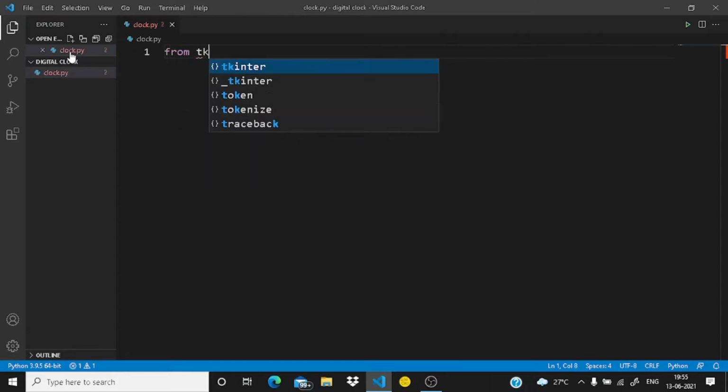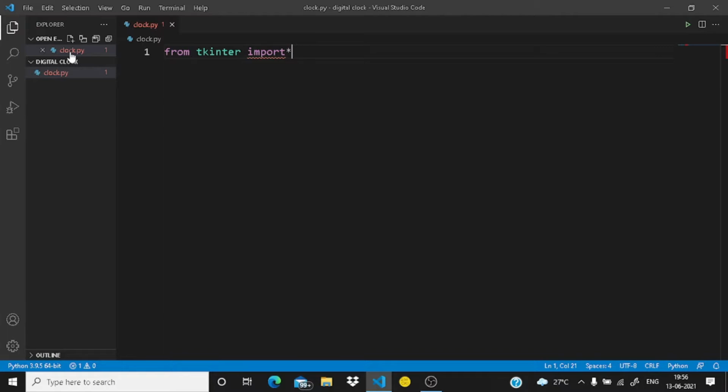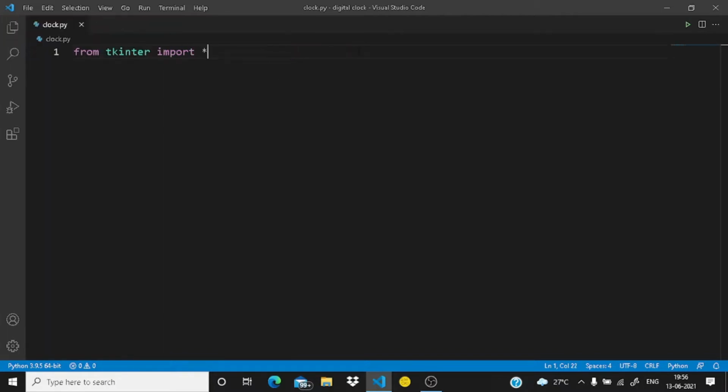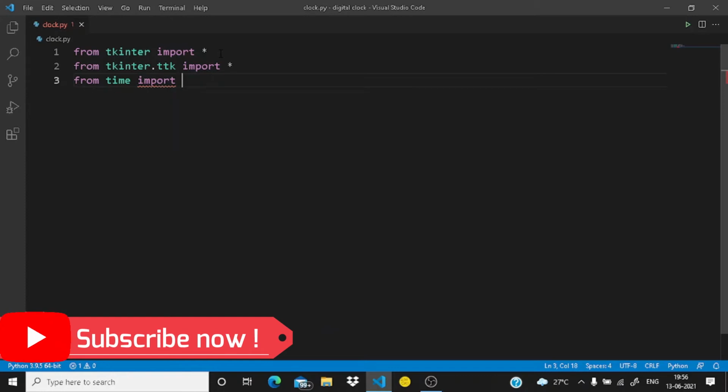So from tkinter import asterisk. What does asterisk mean? This asterisk means that we will be importing everything from tkinter. So from tkinter.ttk import asterisk, which means we will be importing everything. So now we will be importing the strftime function from time. So from time import strftime.